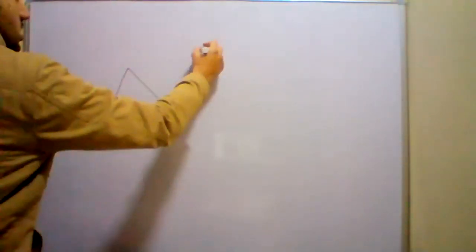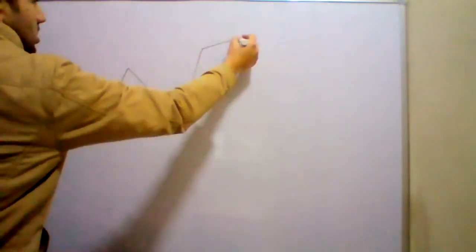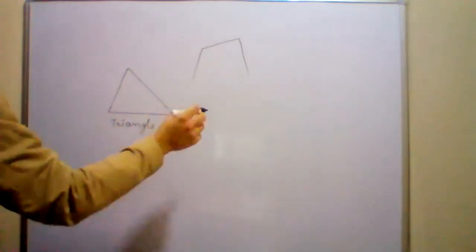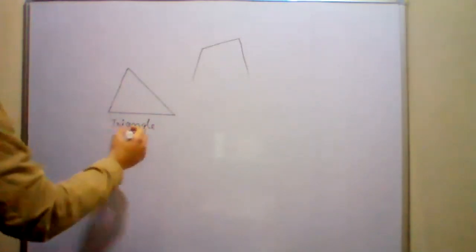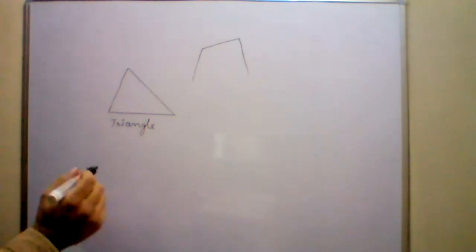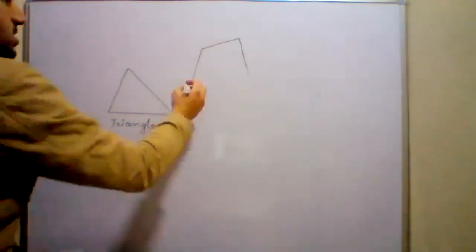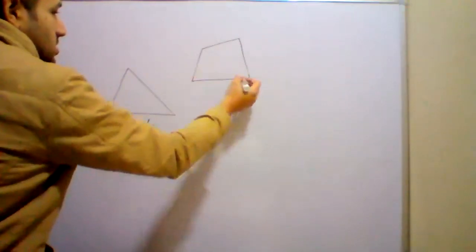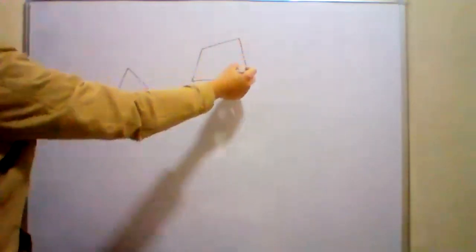And what is a quadrilateral? This is TRI, tri, that stands for 3. So a closed figure which is made up of 4 line segments. This is made up of 4 line segments.